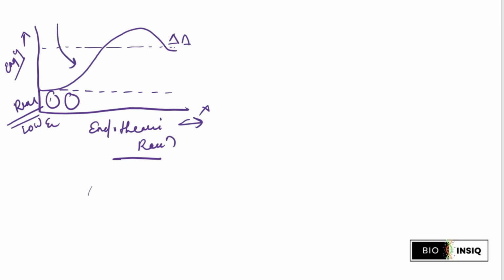Initially the light is applied, right? Light energy, sunlight, is applied, and the energy state increases and comes to a product state where it will be in the state of high energy. Understand, this is known as the endothermic reaction.